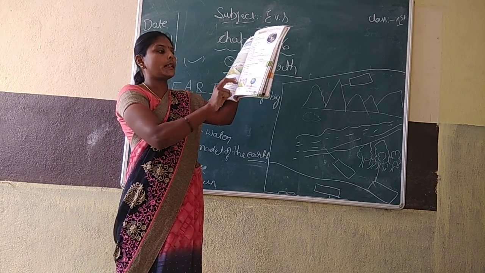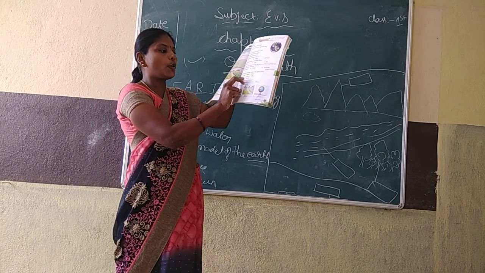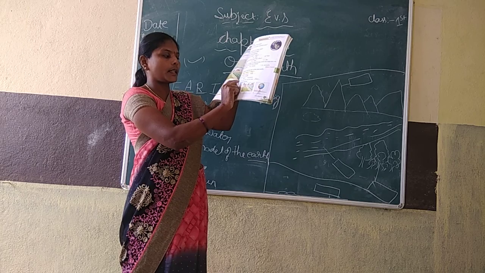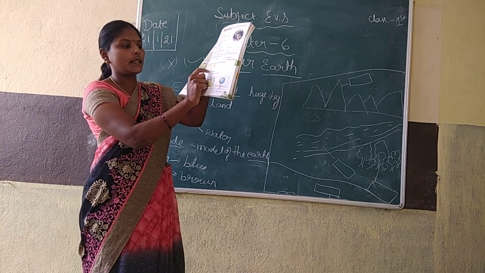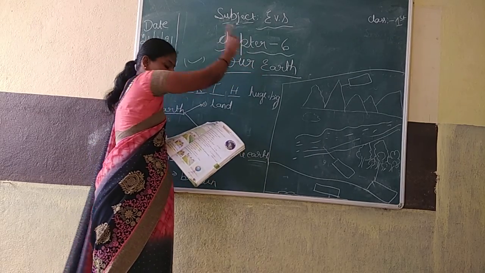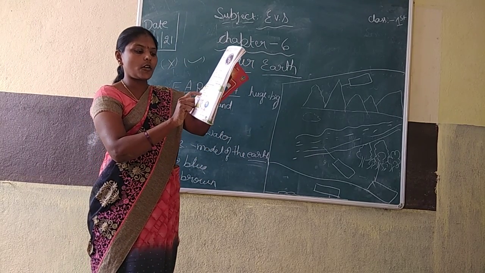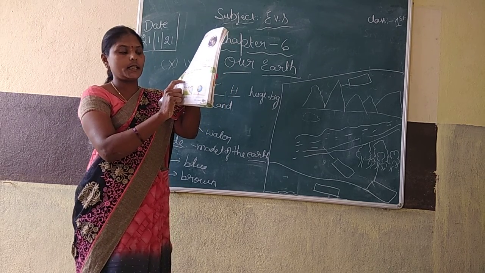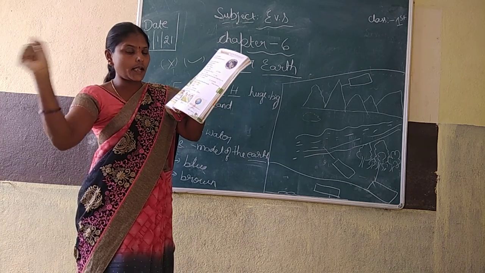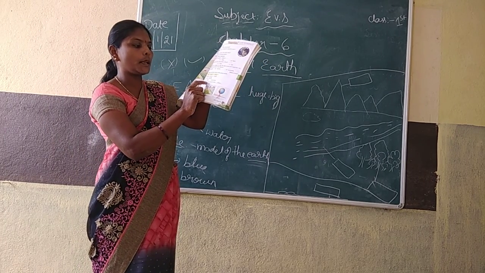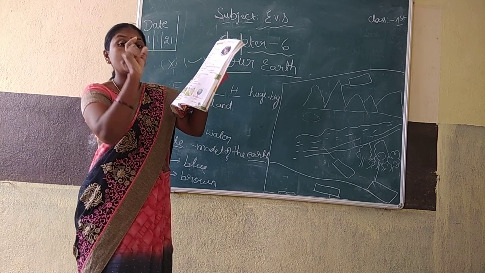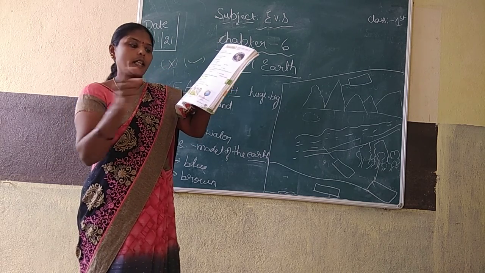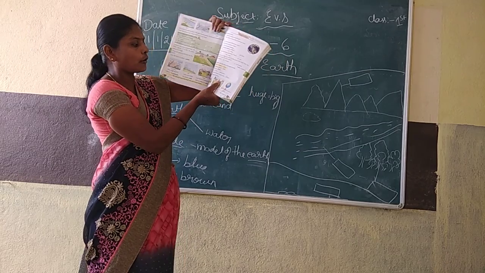Once again I am going to repeat. Fill in the blanks. First one: a low mountain is called hill. Hill, H-I-L-L. Second, we all live on the earth. E-A-R-T-H, earth. Land is not even everywhere; you have to fill even, E-V-E-N. Fourth one: we should keep the land, air and water clean, C-L-E-A-N. Understood? Okay.